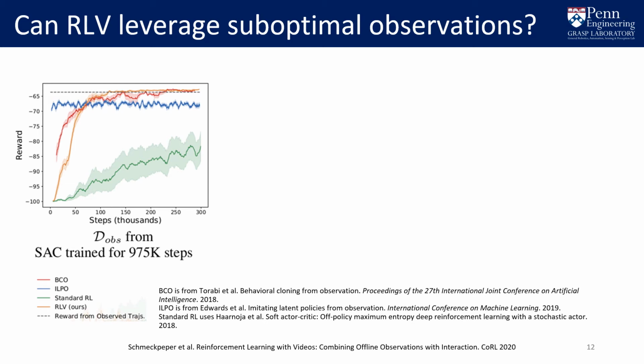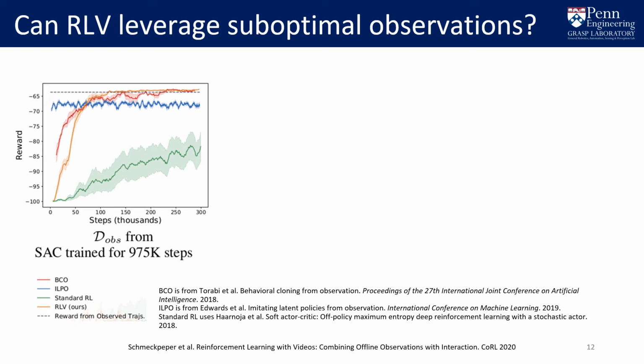We first consider the case where the observed trajectories are near optimal. In all charts, the dashed line shows the true rewards of the observed trajectories. Both our method, shown in orange, and existing methods of learning from observation, namely behavior cloning from observation, or BCO, in red, and imitating latent policies from observation, or ILPO, in blue, are able to learn with many fewer samples than standard RL, which is shown in green.